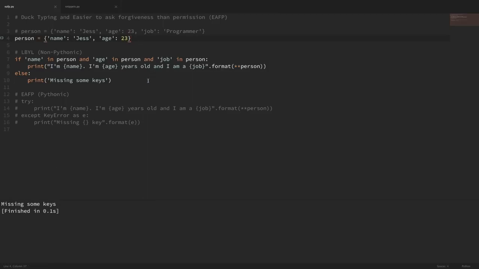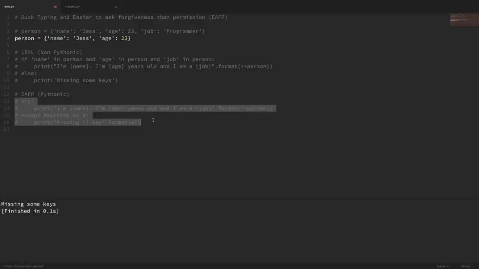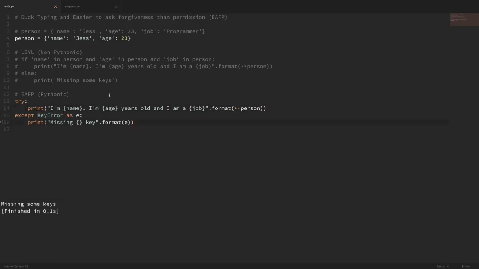Now let's compare this example to the concept that it's easier to ask forgiveness than permission. So I'm going to comment out the look before you leap code here, and I'm going to uncomment this code here. Now what we're saying, we're not making any checks at all. We're just saying, hey, try to print out this sentence that accesses all these different keys. If it doesn't work, throw a key error and say that we're missing a key.